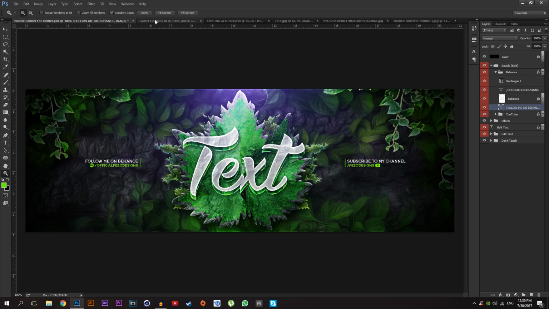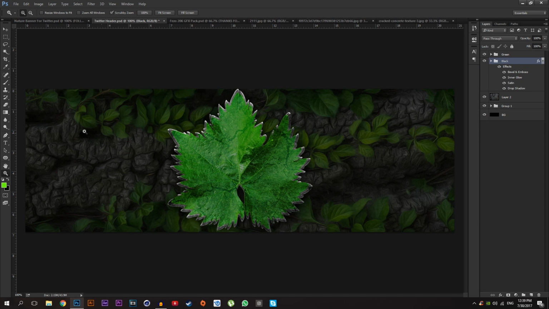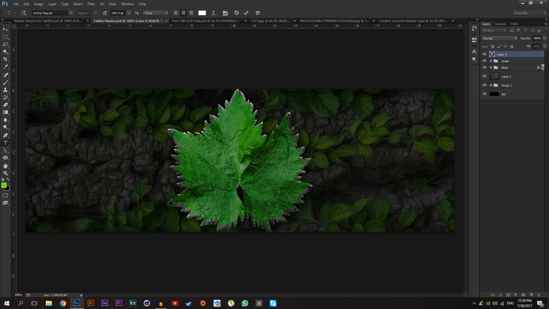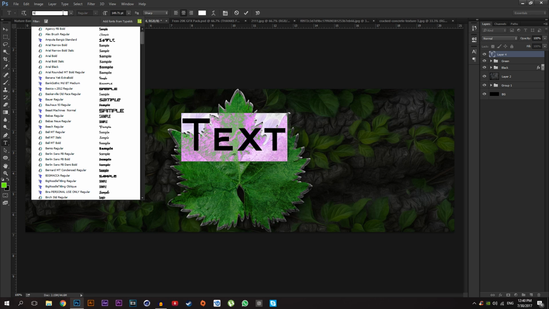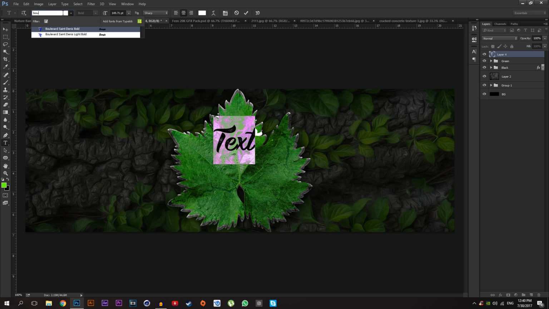For that, just go to select text tool above this and write your text. I'm going to write text and just select this font right there. You can download from the template link.